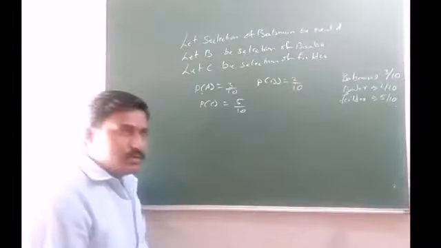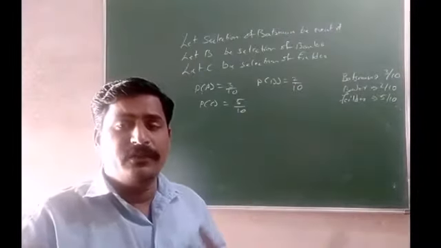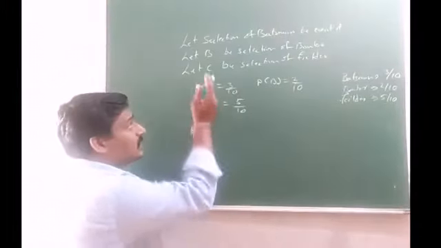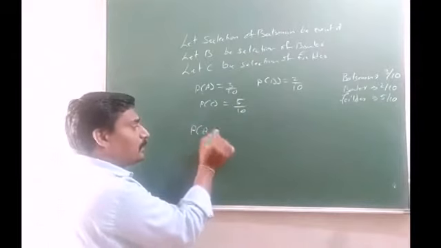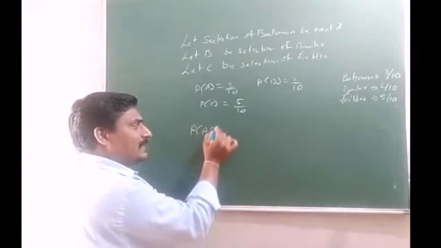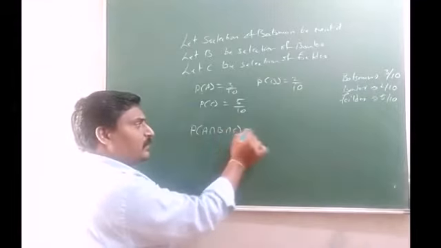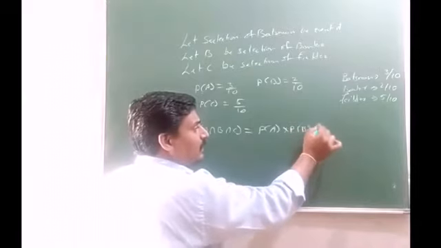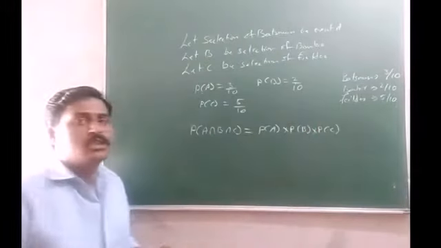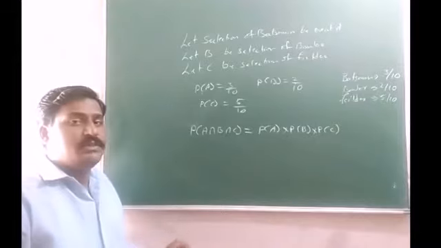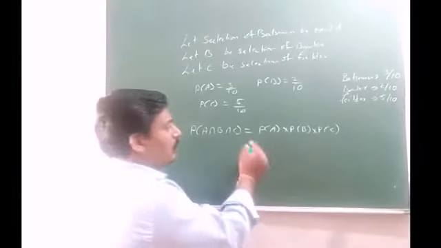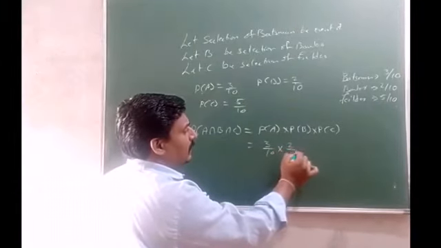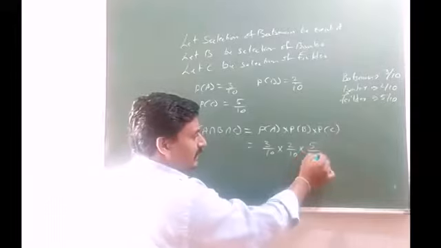Okay, so now selecting all three here. The probability of selecting all three players is the probability of A intersection B intersection C, which is equal to P of A into P of B into P of C. Since they have mentioned that they are independent, P of A is 3 by 10 into 2 by 10 into 5 by 10.